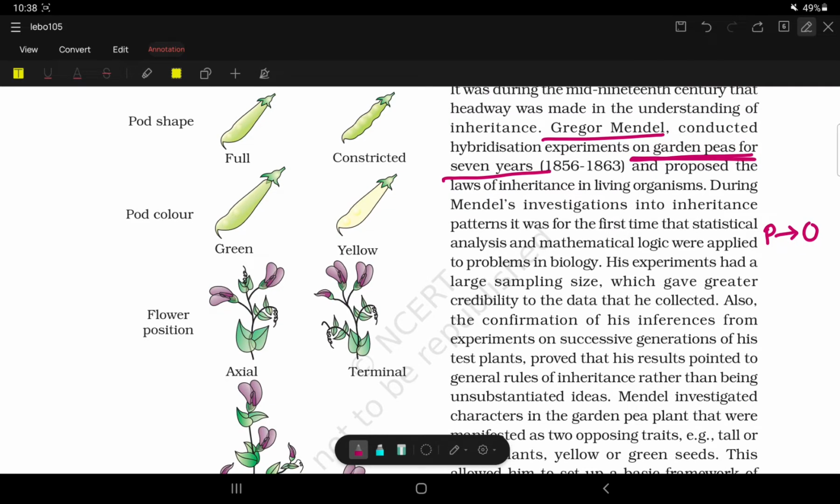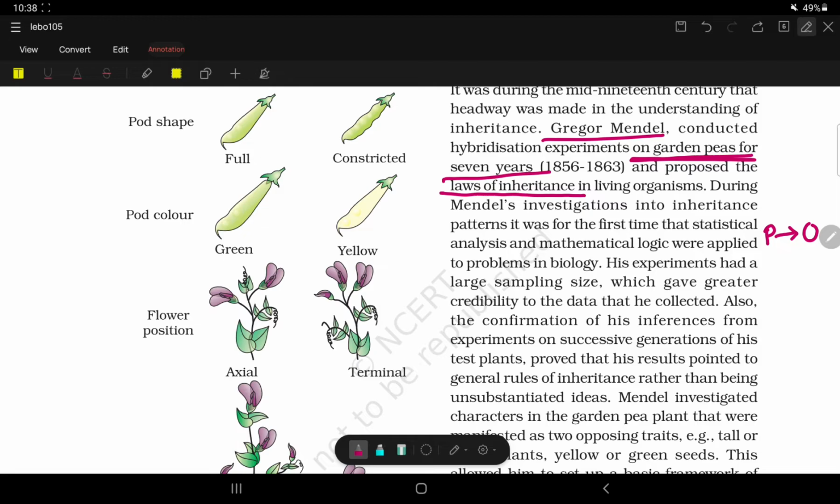Mendel, so laws of inheritance in living organisms. During Mendel's investigation into inheritance patterns, it was for the first time that statistical analysis and mathematical logic were applied to problems in biology.